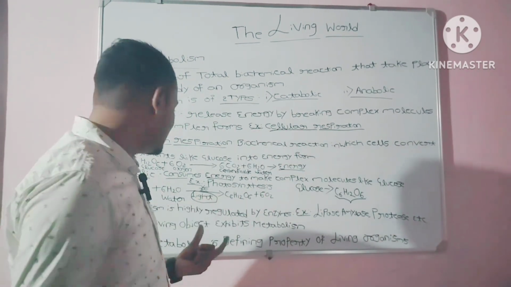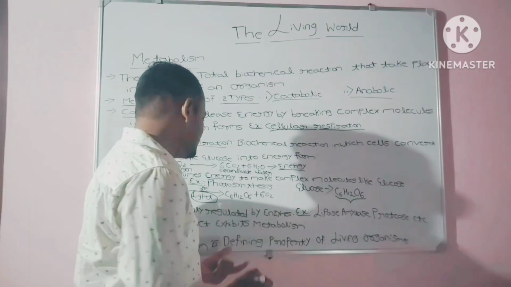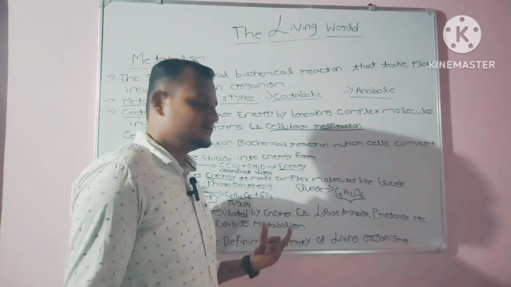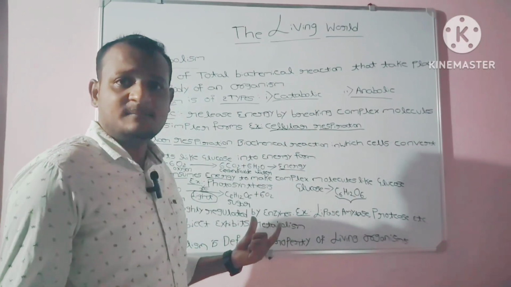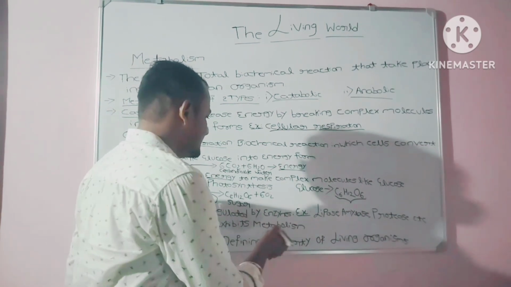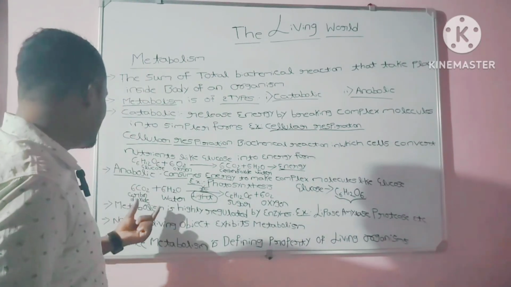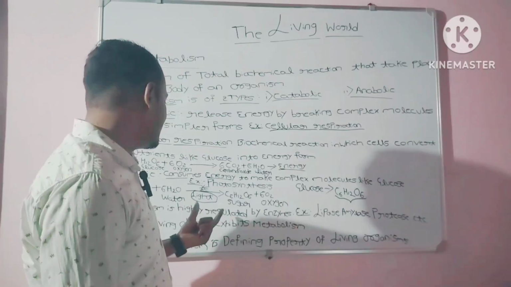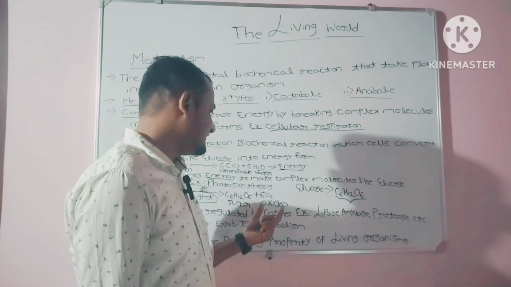Whenever carbon dioxide plus water react together in the presence of sunlight, it gives rise to a sugar molecule, which is glucose. In the presence of light energy, it gives the products sugar plus 6O2, which is oxygen. So 6CO2 plus 6H2O react in the presence of sunlight to give C6H12O6 plus 6O2.